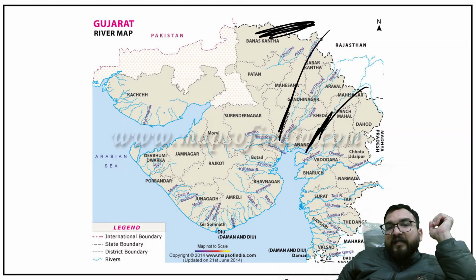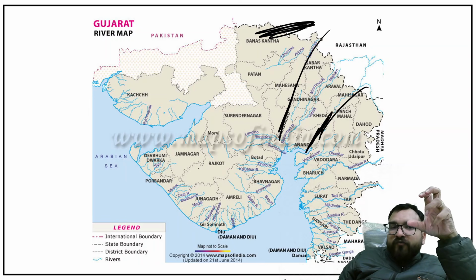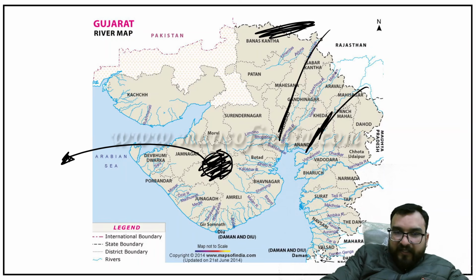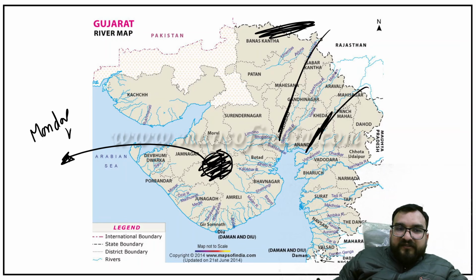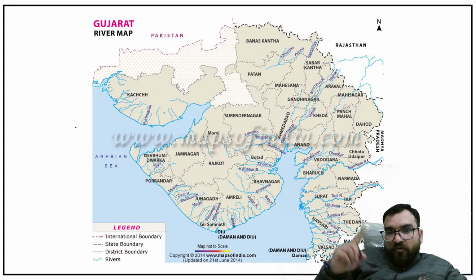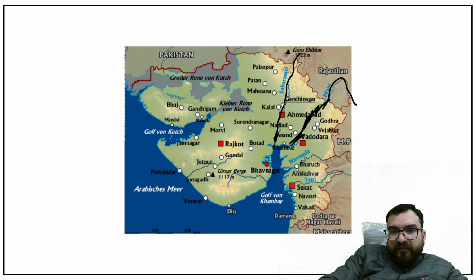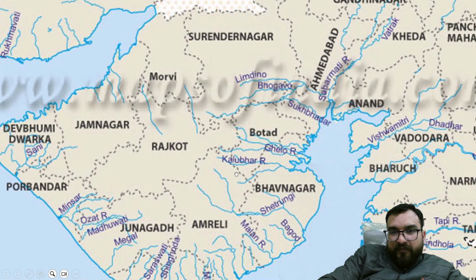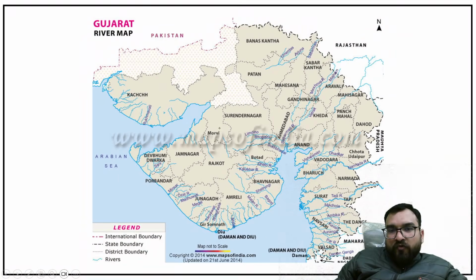Good part is this. But small rivers we have to focus upon. For example, first of all, over here in between Rajkot district, from here you will be finding one important hill that is known as the Mandav Hills. And from all round you will be finding certain important rivers. Let me show you, like over here.